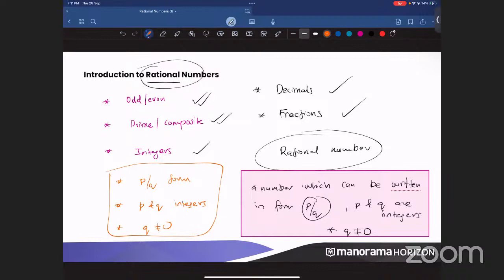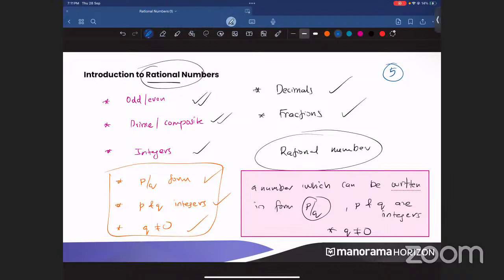If you want to call a rational number, it should be p by q form, first one. Second one, p and q should be integers. It should not be a decimal. It should not be a fraction. It should be an integer itself. And the denominator should never be a 0. Okay, so if I write a number 5, is 5 a rational number? Simply, I'm writing a 5. Is 5 a rational number?